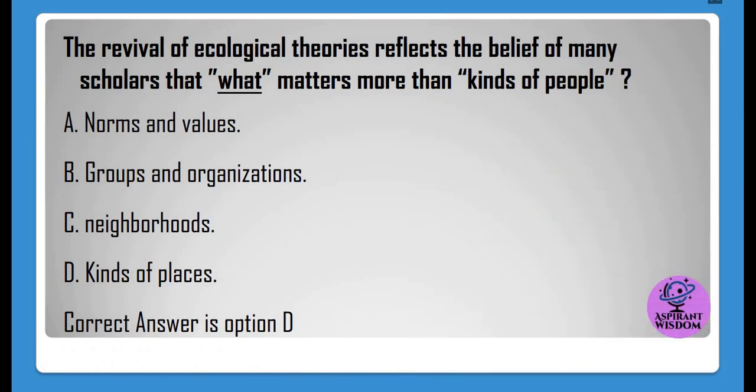The revival of ecological theories reflects the belief of many scholars that what matters more than kinds of people? A. Norms and values, B. Groups and organizations, C. Neighborhoods, D. Kinds of places. Correct answer is option D.